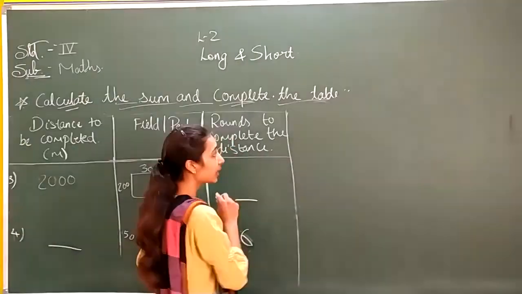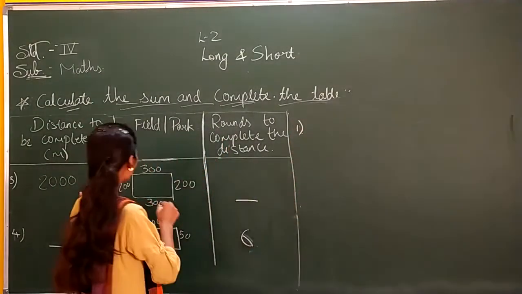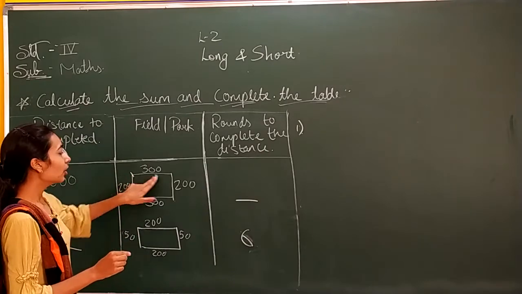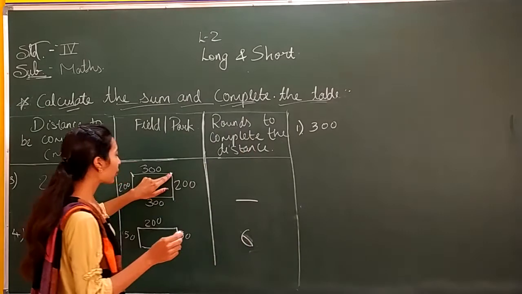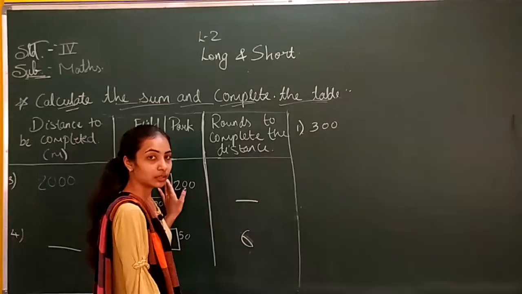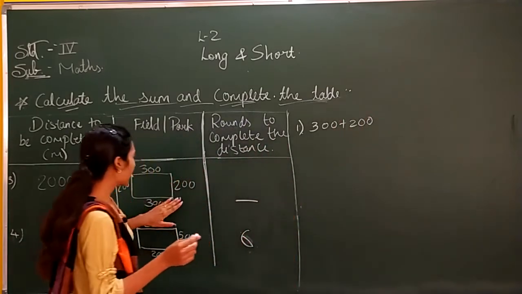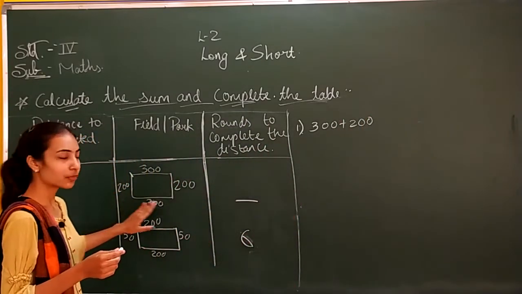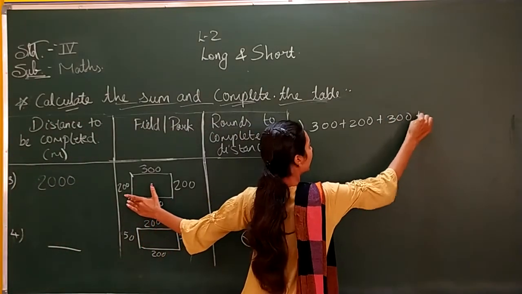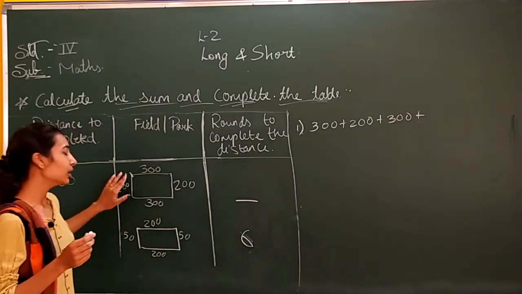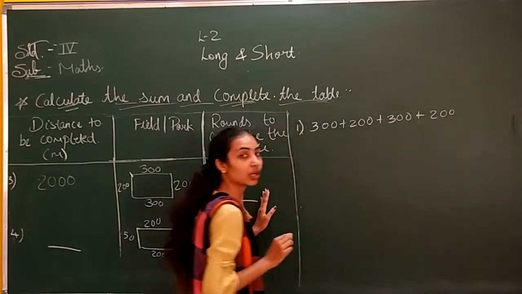First, let us find out that one round is of how many meters. We are starting from here. So 300. Then from here till here it is 200, so we will add 200 plus 200. Then from here till here again 300, so we will do plus 300. And last from here till here, 200. So our one round got complete.